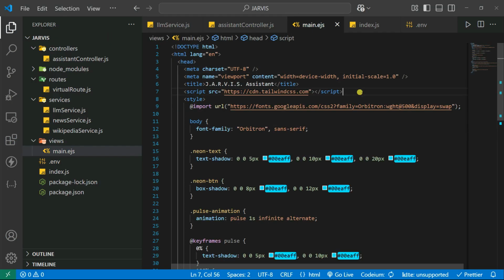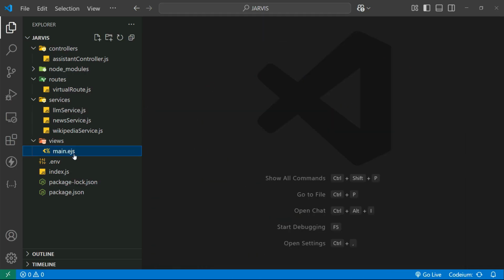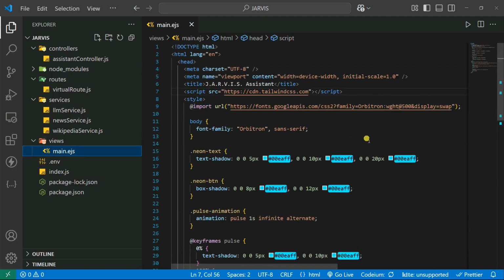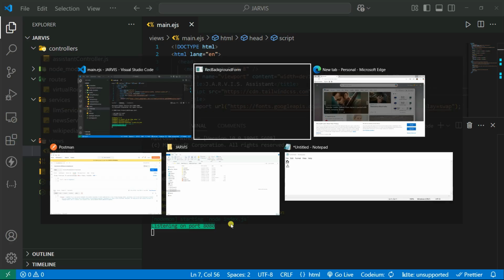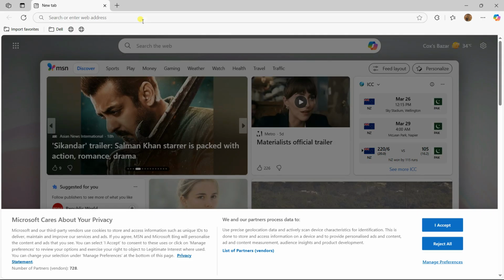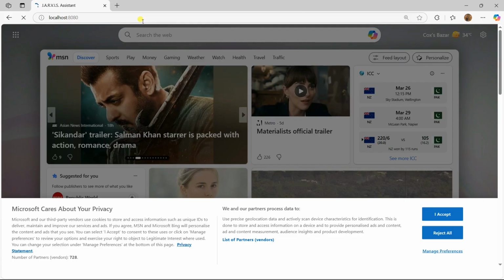So we can simply go to Microsoft Edge. Make sure that you are using Microsoft Edge or Google Chrome. You can close all of them, just opening this EJS one. So now let's see how our UI looks. If I check this out, our server is also running. Let's go on Microsoft Edge, then type localhost 8080, and hit enter.